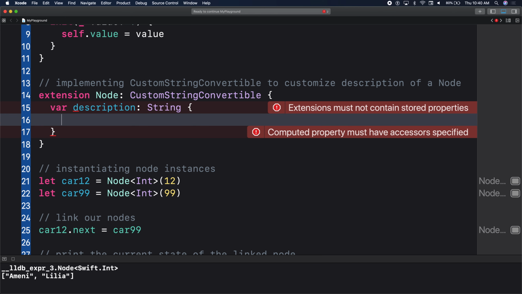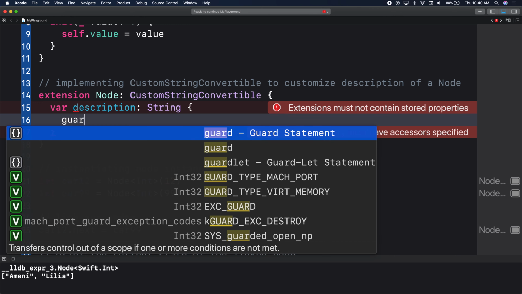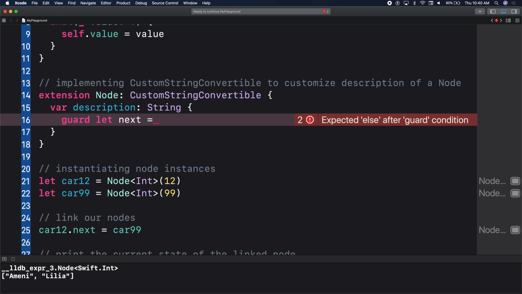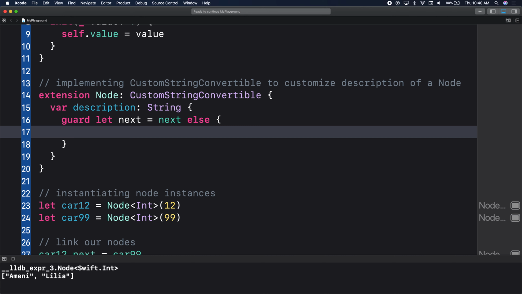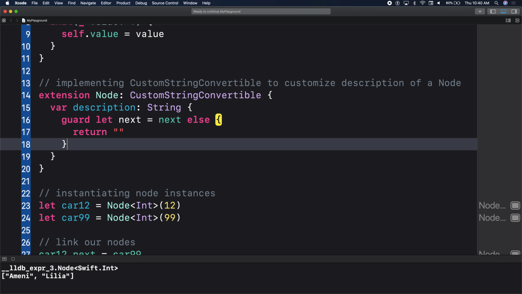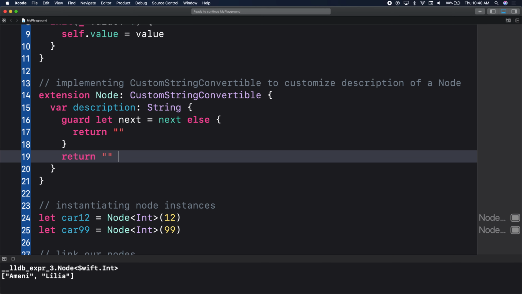First, we'll check. We'll use a guard statement here to see if the next car has a value. I'll return empty string, and I'll also return empty string here for now.